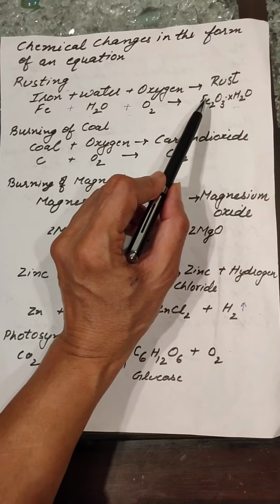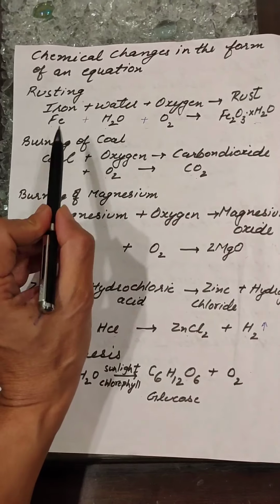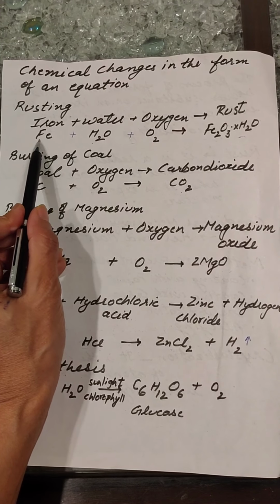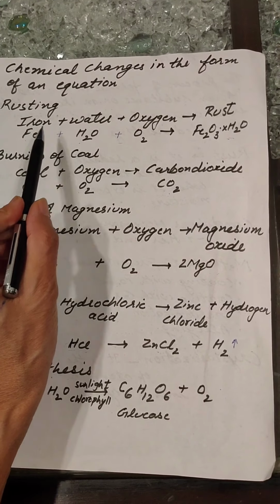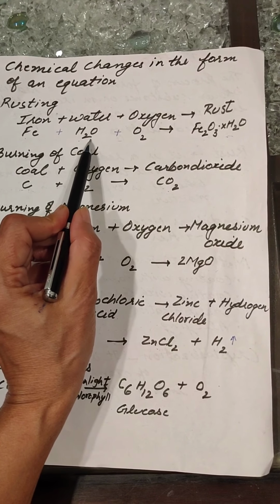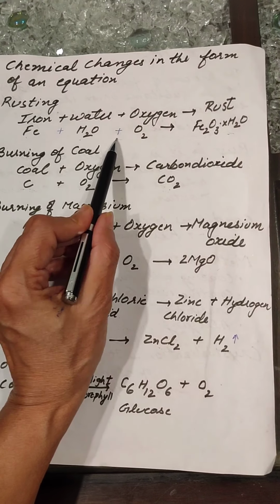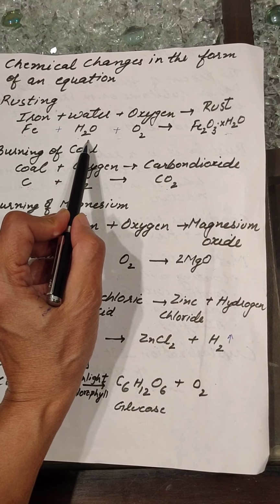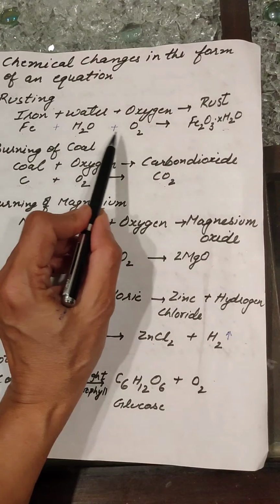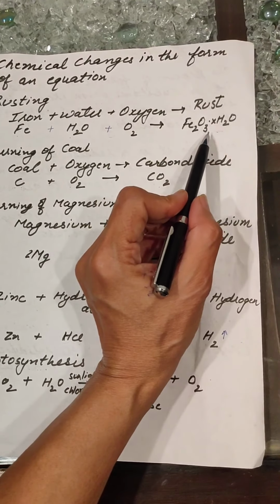Now I am going to show this in equation form. The symbol for iron is Fe. When iron combines with water, you know the formula of water is H2O, and oxygen O2. So when Fe plus H2O plus oxygen combine, they form rust.